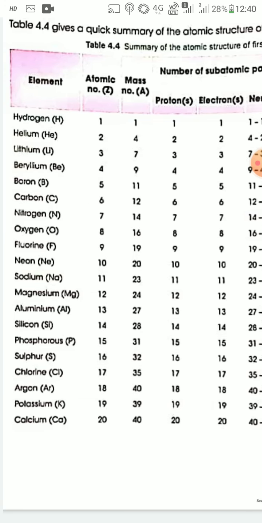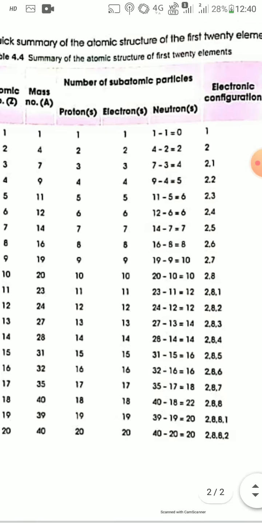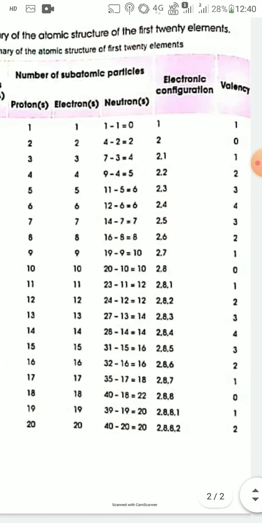For carbon, atomic number 6, the number of electrons is also 6. So electronic configuration is 2, 4. That is 2 electrons in the first shell and 4 electrons in the second shell. So the valency of carbon is 4.